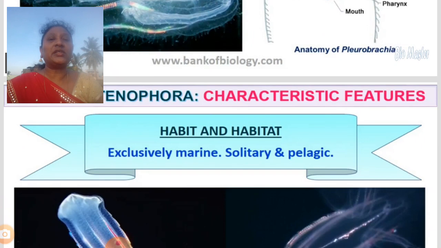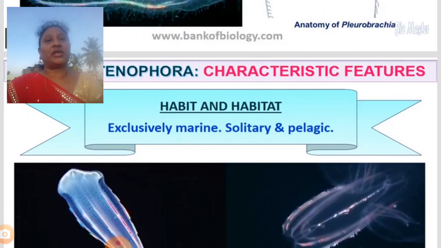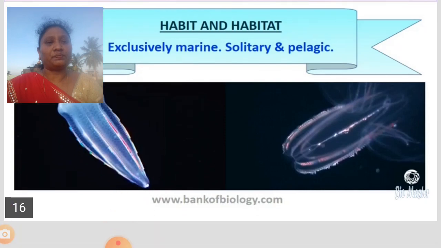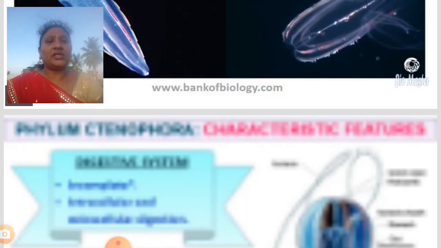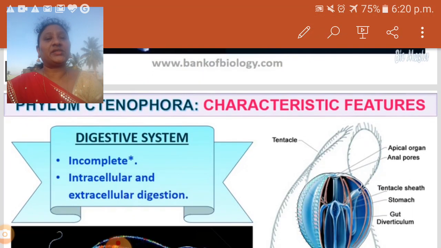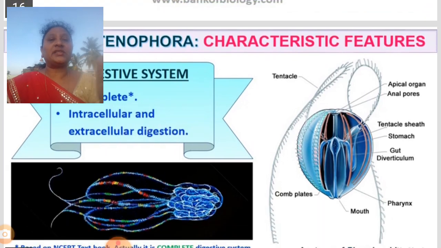And here you can see the habitat is exclusively marine. Marine means organisms which live in the oceans and seas. Solitary and pelagic. Digestive system: they have an incomplete digestive system. We can find intracellular digestion and also extracellular digestion.